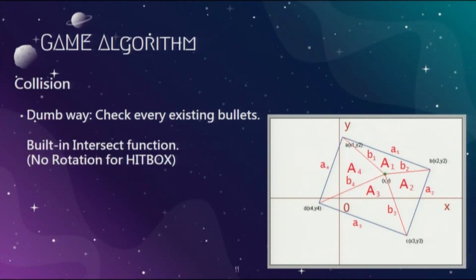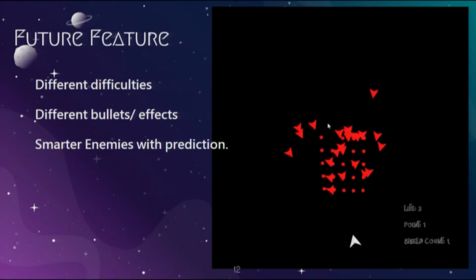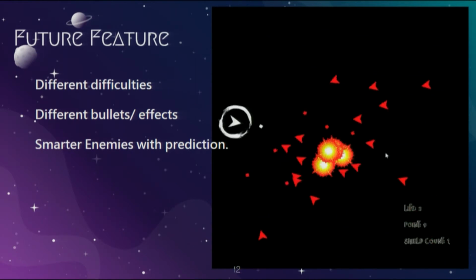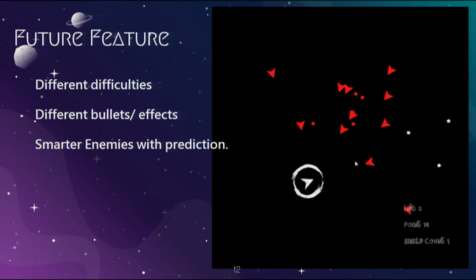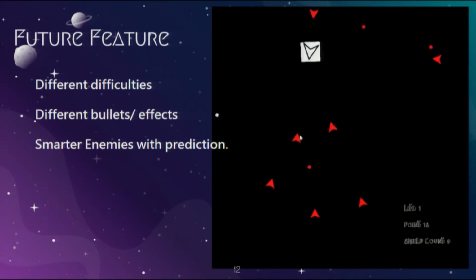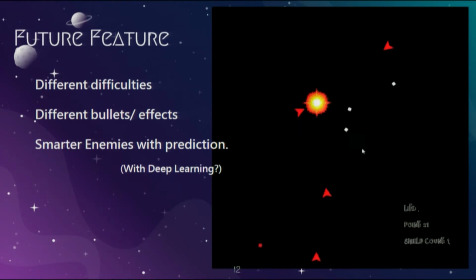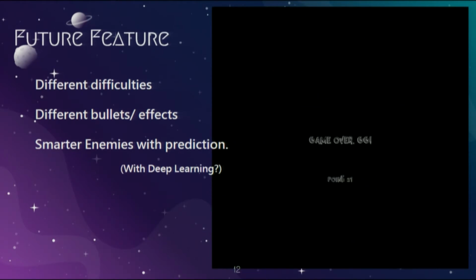About the algorithm used in the game, I use the built-in intersection function to check if two objects, like bullets and the player, collide with each other. For the future, I can set up a shield protecting the player so it wouldn't be hit by the enemies, or I can set up different difficulty levels for the game, or even build smarter enemies with a prediction of the player. Maybe it can have some combination with deep learning. So that's the game development I have built after the camp.